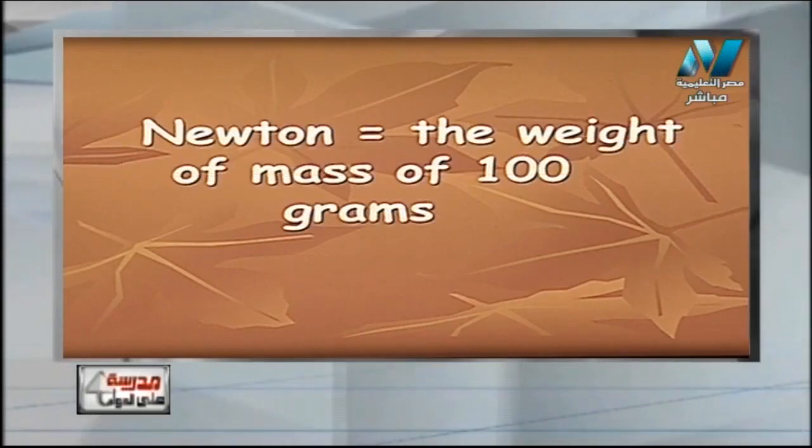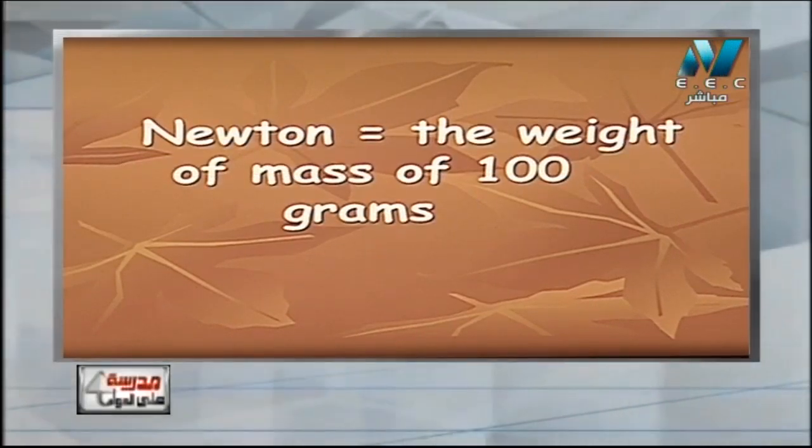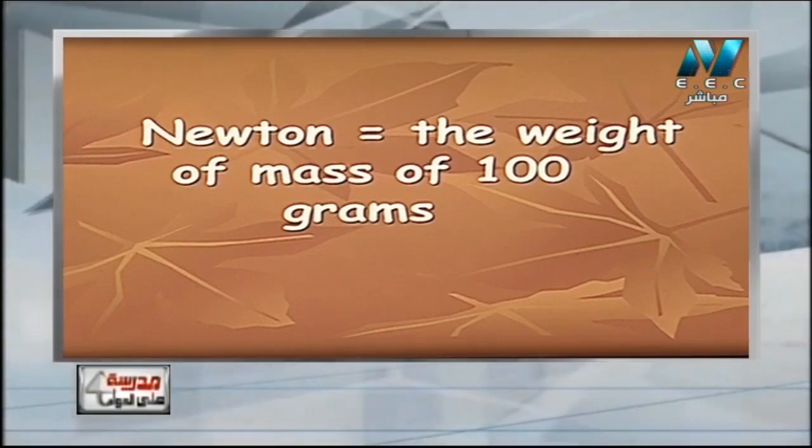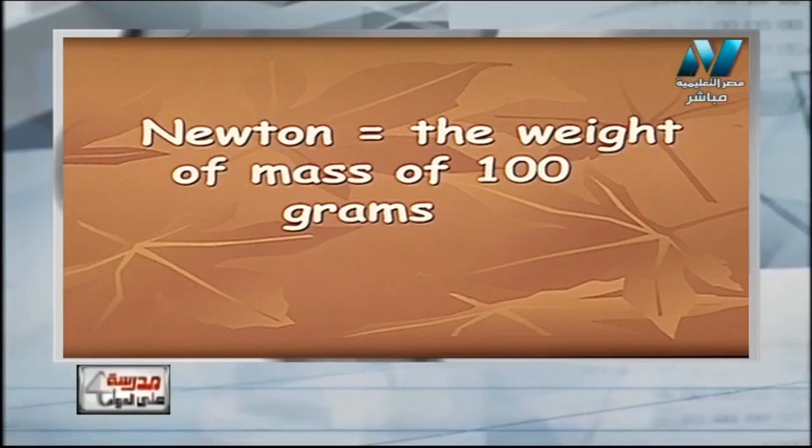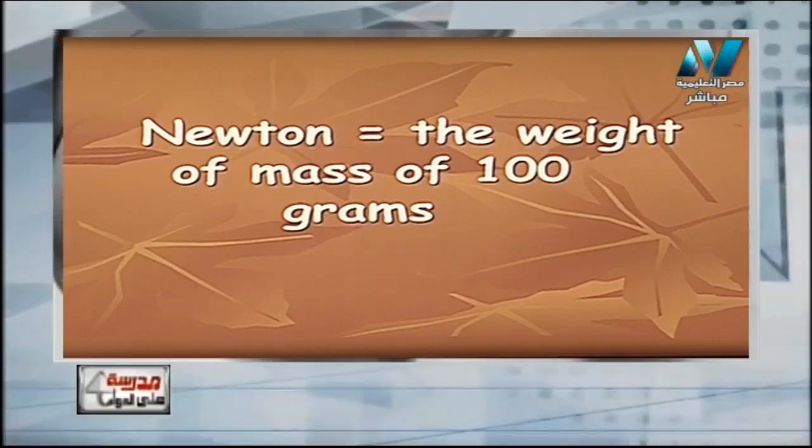Another property: the newton equals what? It equals the weight of a mass of about 100 grams. For example, 7 newtons equal 700 grams, and 8 newtons equal 800 grams.